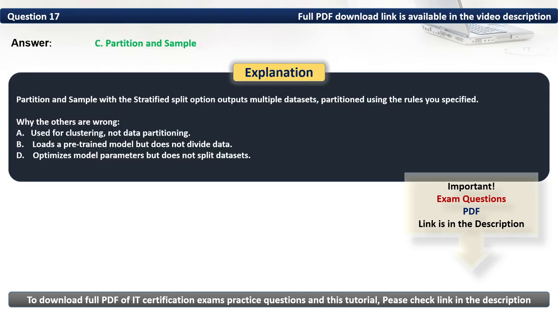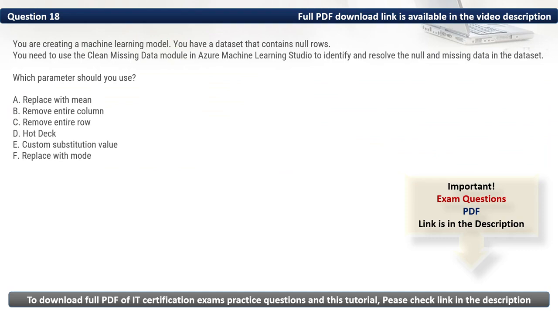Partition and sample with the stratified split option outputs multiple datasets partitioned using the rules you specified. Question 18. You are creating a machine learning model. You have a dataset that contains null rows. You need to use the clean missing data module in Azure Machine Learning Studio to identify and resolve the null and missing data in the dataset. Which parameter should you use?